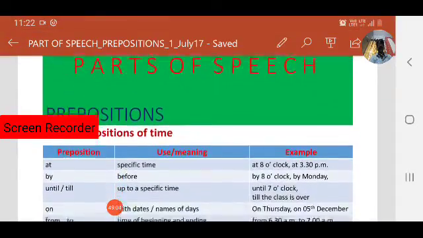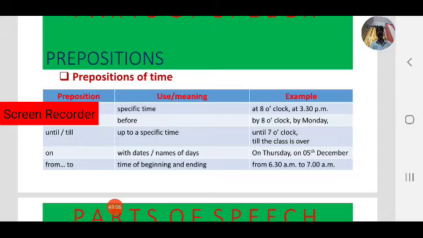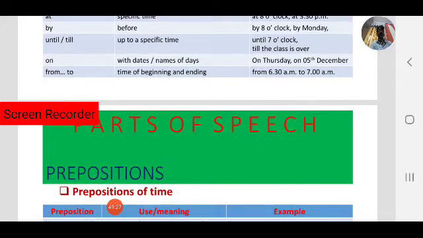We also see some more examples of prepositions of time. At is for a specific time: at 8 o'clock, 3:30 p.m. Until means up to a specific time: until 7 o'clock, till class is over. On is with dates and names of days. From to means from the beginning of time to the ending of time.